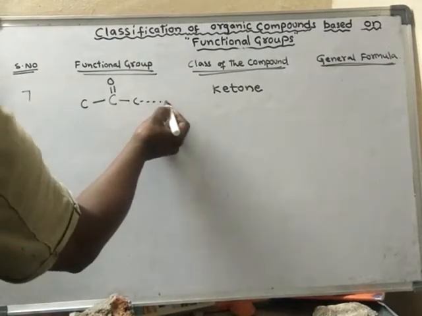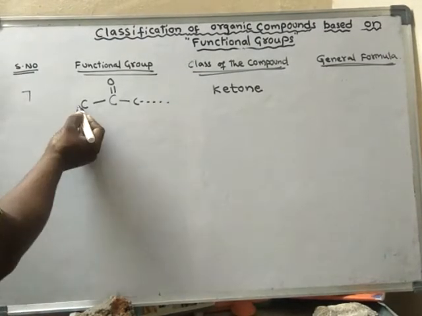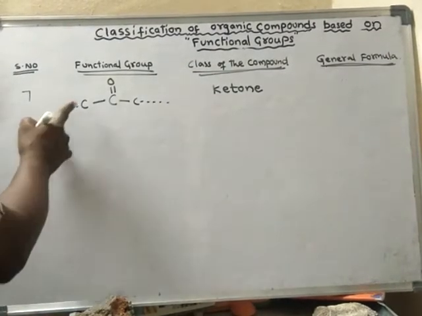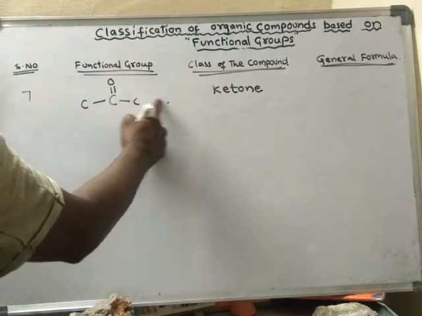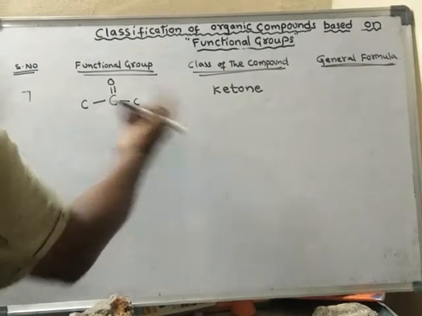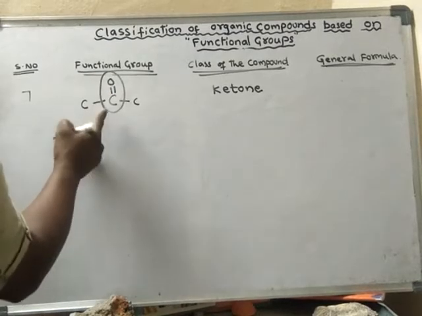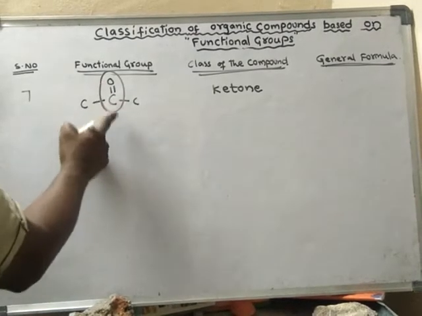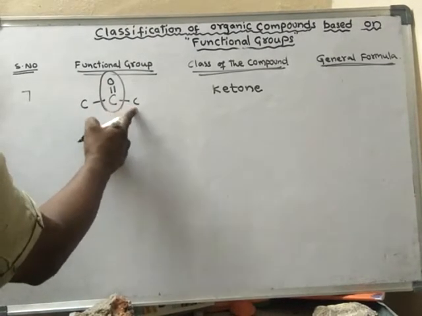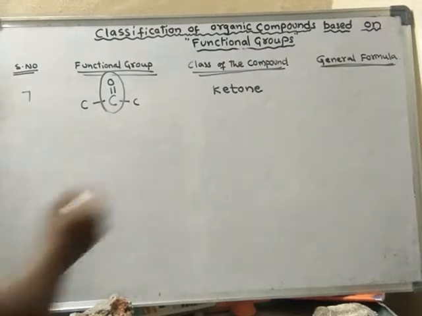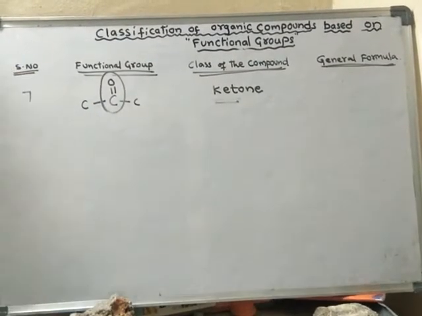So it may be any length of carbon atoms here, and here also any length of carbon atoms. But this particular carbon which is bonded to oxygen will be connected to two other carbon atoms. In ketone it will be like this.